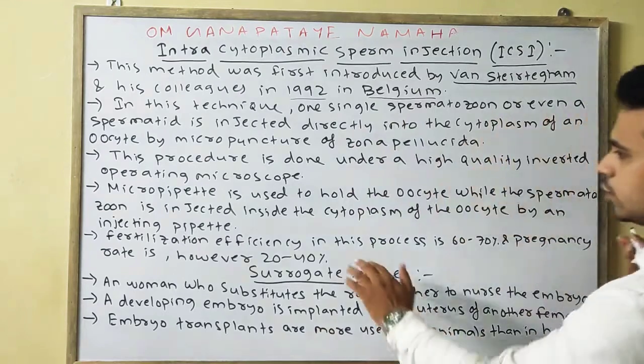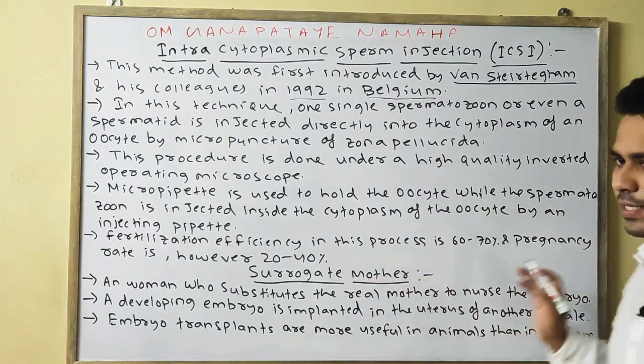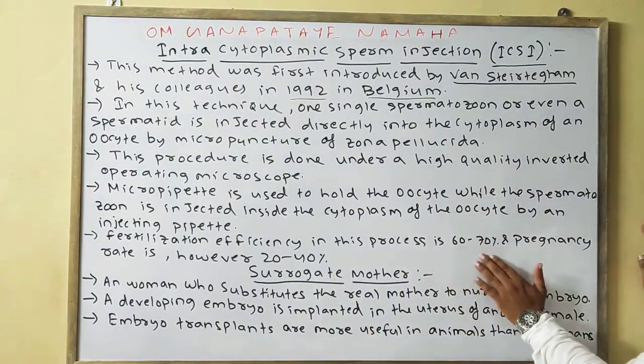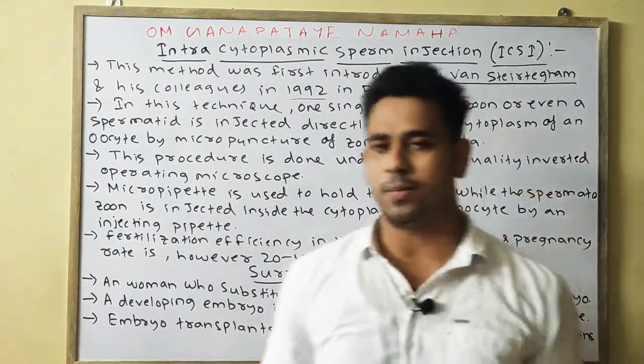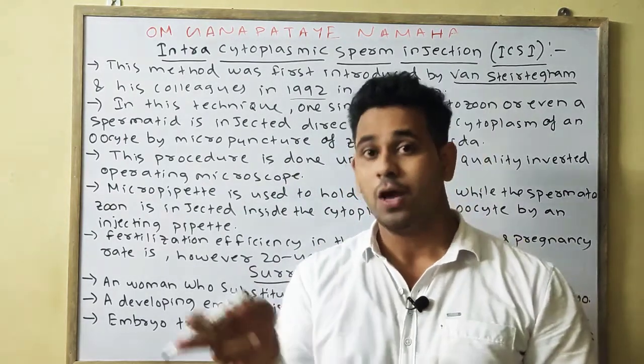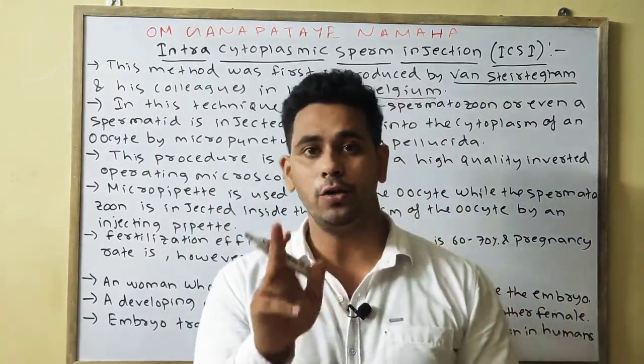In this case, the fertilization efficiency is about 60 to 70%, whereas the pregnancy rate is about 20 to 40%.